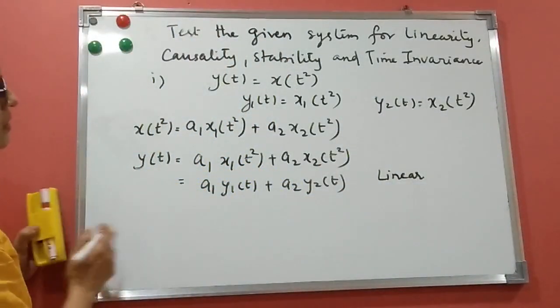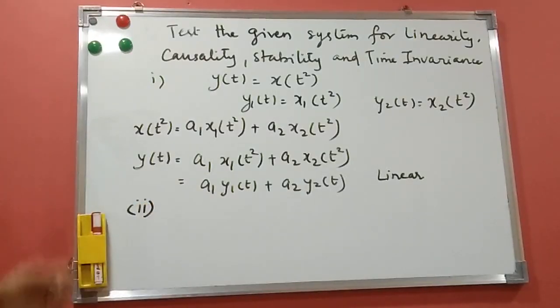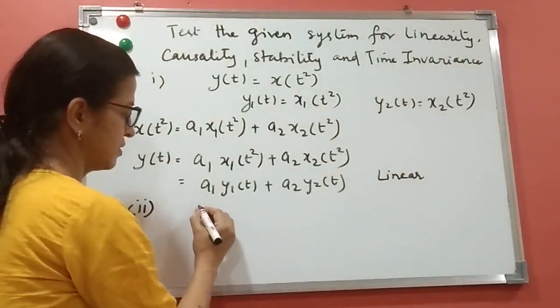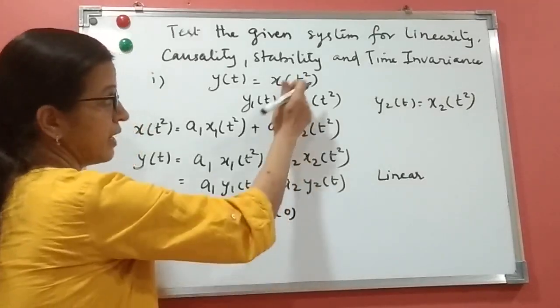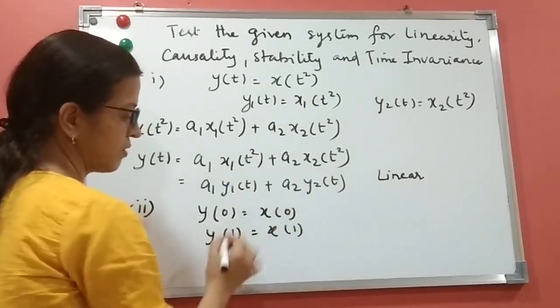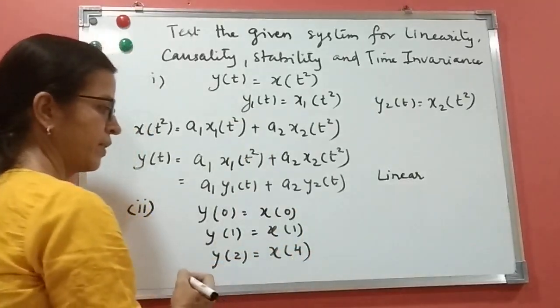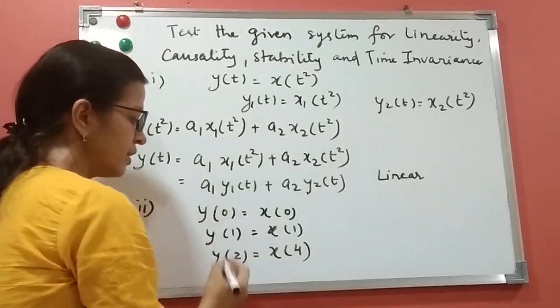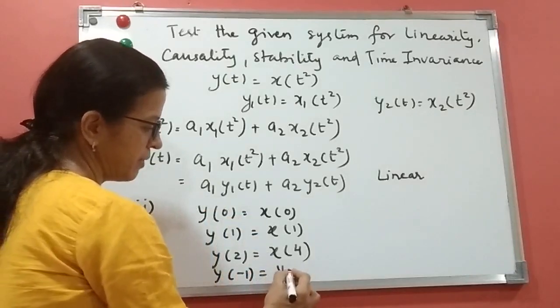The second one is causality. The definition is, if the output depends on present and past values, the system is causal. So we'll put some values here. Just for example, y of 0 equals x of 0, because t square. So y0 is x0. What will be y1? y1 will be x1. What will be y2? y2 will be x4. We have to put more than three values, one positive, one zero and one negative. I'll put one negative also. y of -1 will be x of 1.